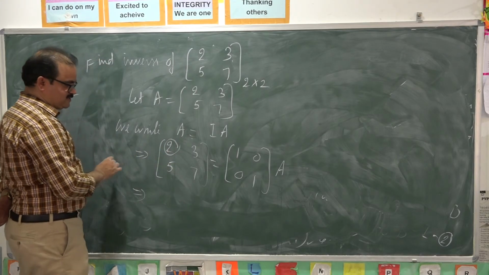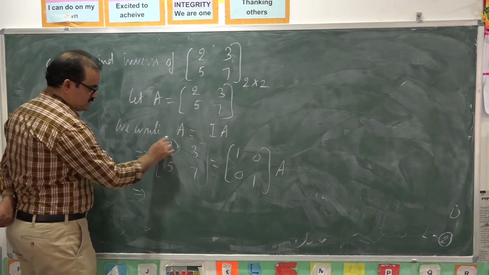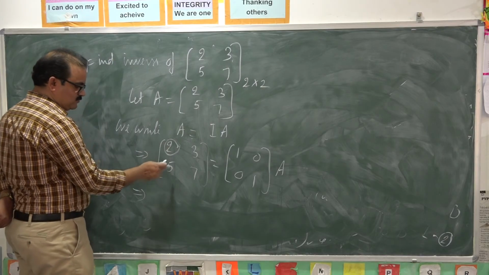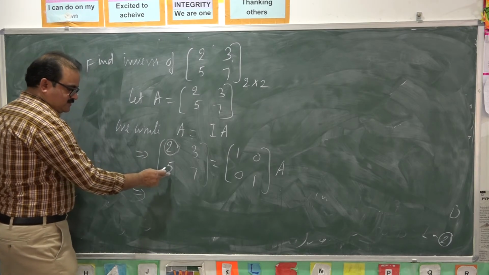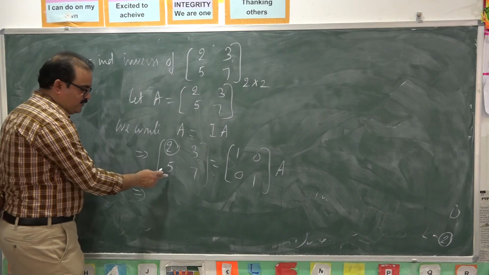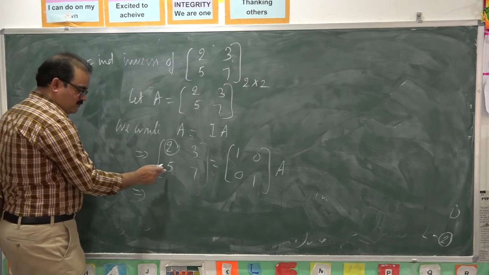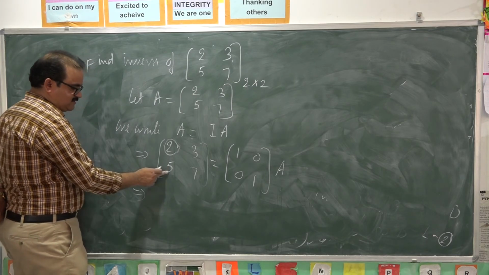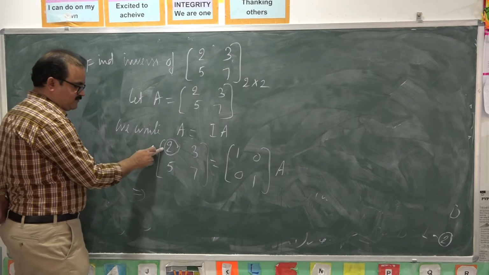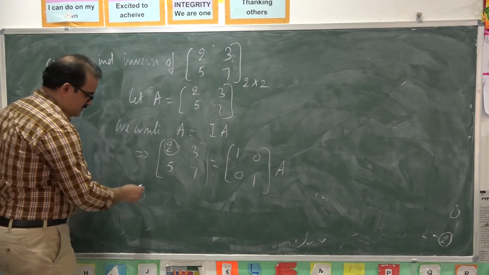First you take the first diagonal element, 2. By using this, try to reduce this element as 0. It is in second row. Multiply this with 2 and this with 5 and then subtract.